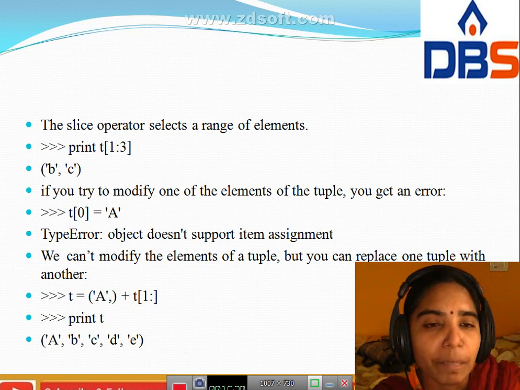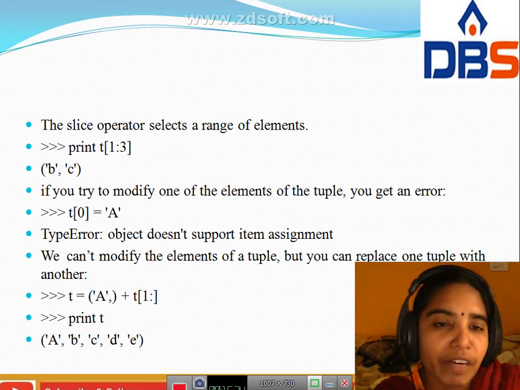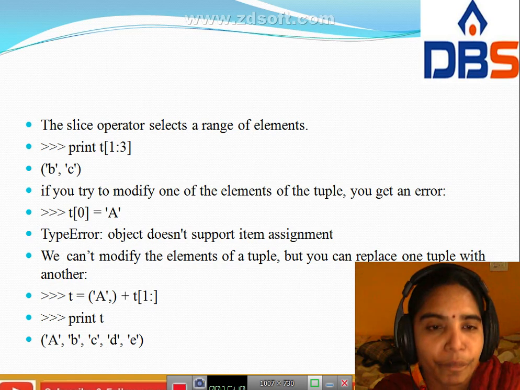That's why we can't modify the elements of a tuple once we create it. At that time we get the error, t of 0 equal to capital A. It is a type error, which means this object does not support item assignment.